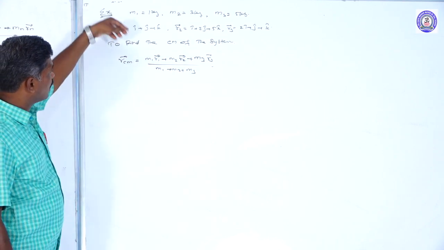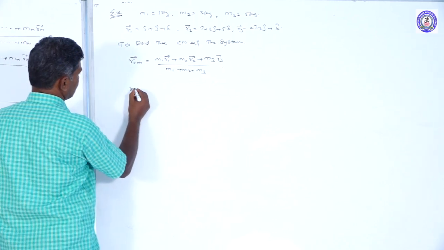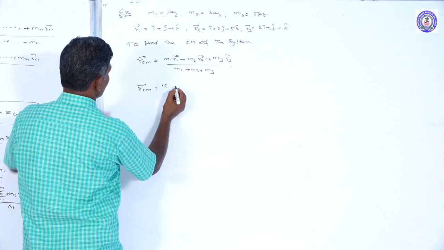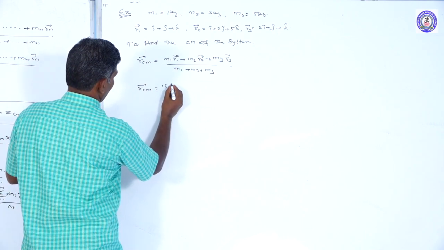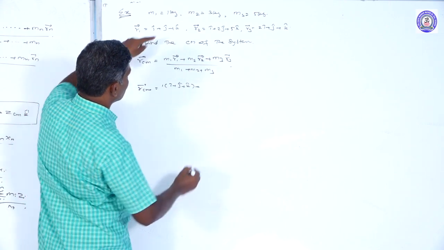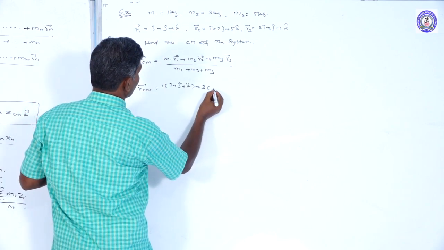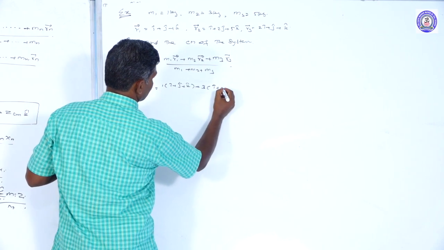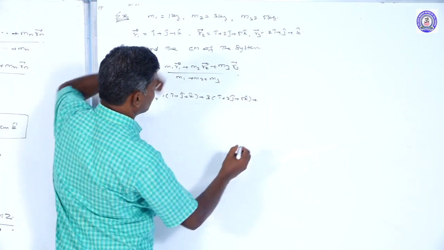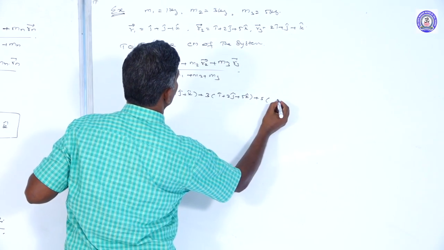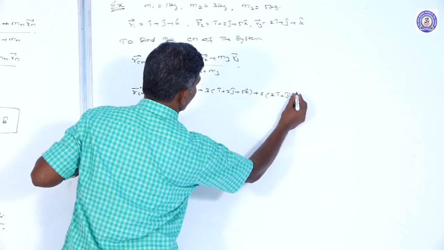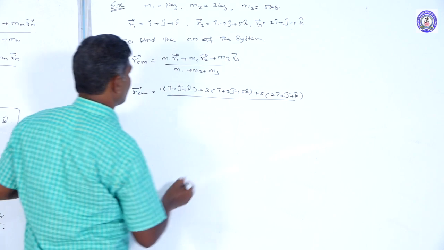Now we substitute the corresponding values: R_cm vector equals m1 value is 1, into R1 vector, i cap plus j cap plus k cap, plus m2 value is 3 into i cap plus 2 j cap plus 5 k cap, plus the third mass is 5 into its position vector 2 i cap plus j cap plus k cap, divided by the sum of the masses.